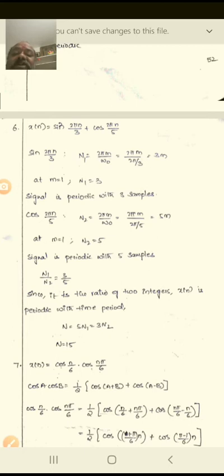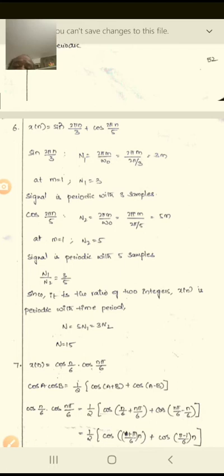The ratio of the two, n1 and n2, is 3 by 5. Since it is a ratio of two integers, x of n is periodic with the time period n equal to 5 n1 or 3 n2. So what is the n value here? It is 15.